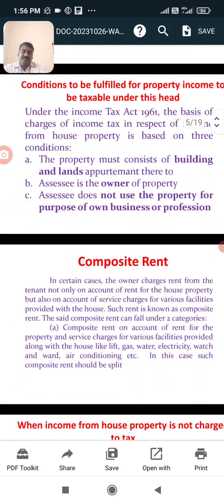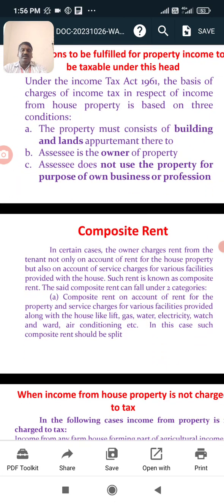Next, what is meant by composite rent? Composite rent means the owner charges the tenant something apart from the rent, for example for services and facilities provided in the house. That is calculated as composite rent.